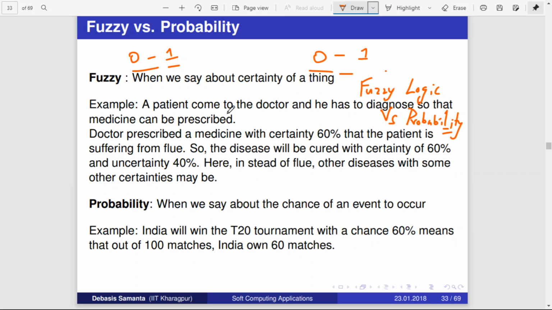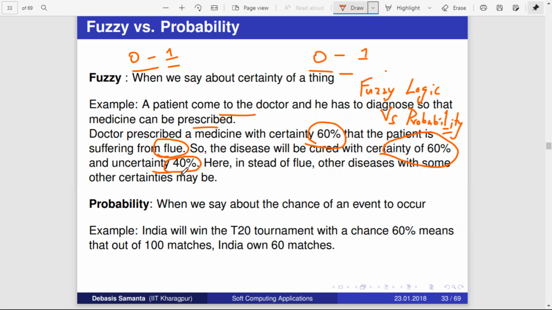Here is an example. Say a patient comes to the doctor to diagnose a disease. The doctor is predicting with a certainty of 60 percent that the patient is suffering from flu, but how accurate is the prediction? It is 60 percent accurate. So the disease will be cured with a certainty of 60 percent. That means 60 percent of the time the disease will be cured, but there is an uncertainty of 40 percent.